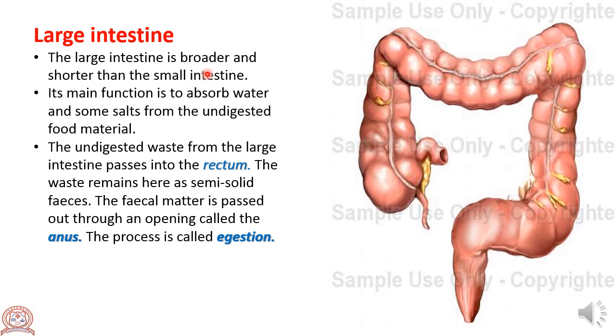Once again, the large intestine is about 1.5 meters long. Its main function is to absorb water and some salt from the undigested food materials. The undigested waste from the large intestine passes into the rectum. The waste remains here as semi-solid feces. The fecal matter is passed out through an opening called the anus. This process is called ejection. Okay.